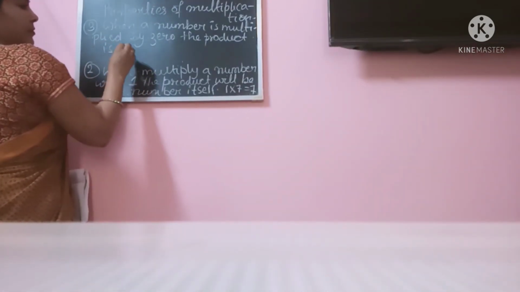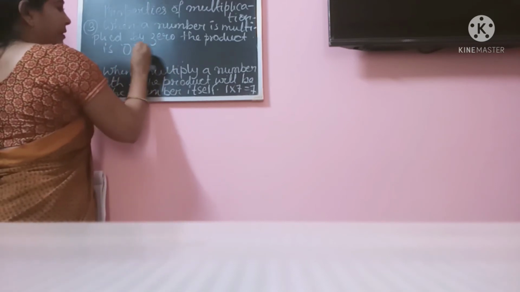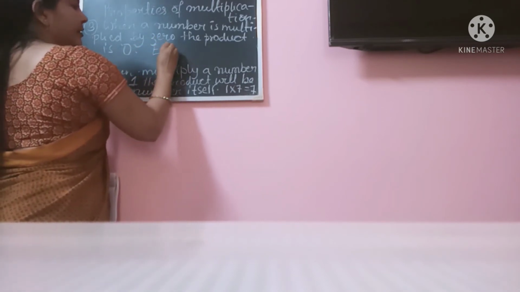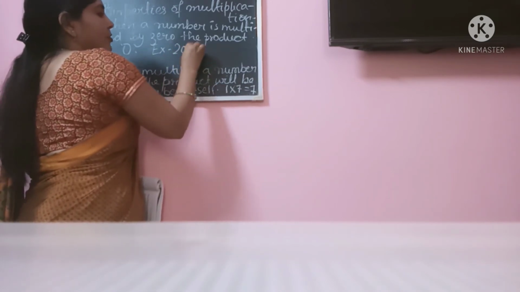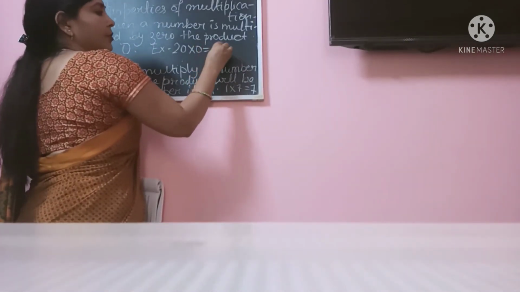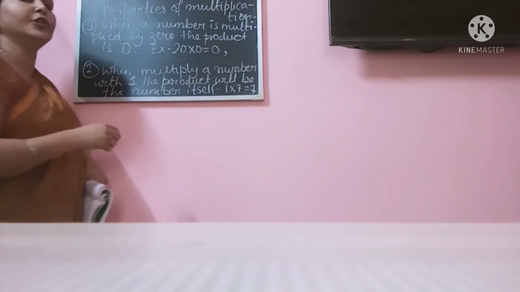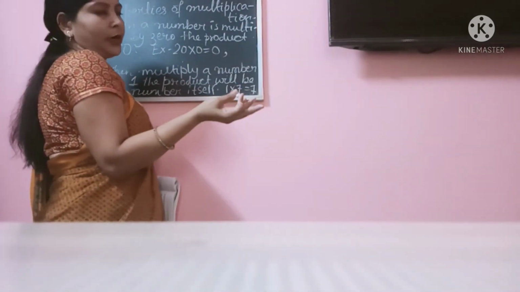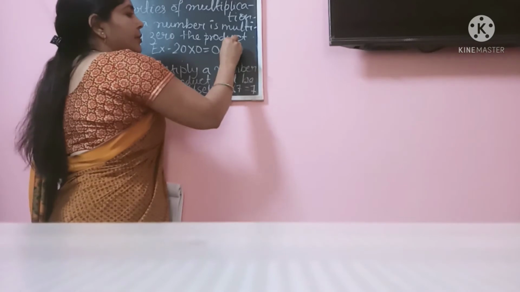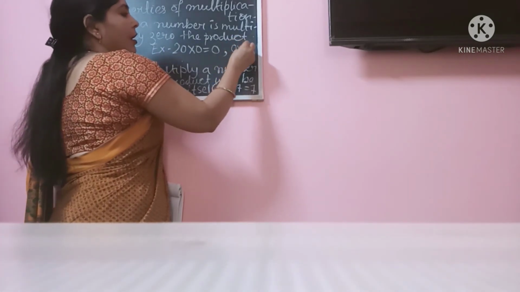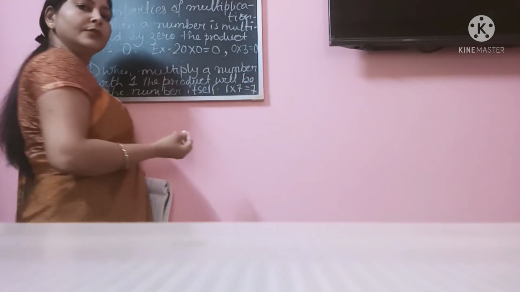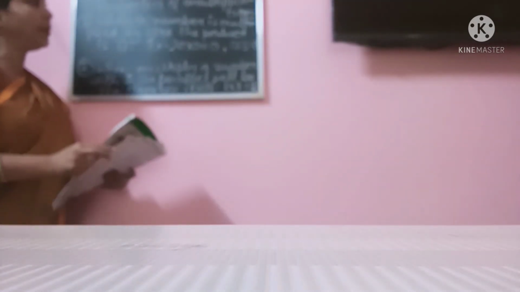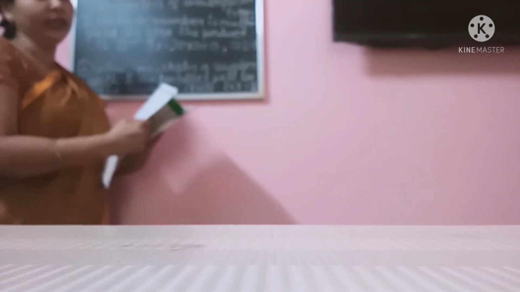Okay. Example, 20 into 0 is equal to 0. And if you multiply 0 by any number, then also the product is 0. Suppose 0 into 3 is equal to 0. Okay. So these are the three properties in multiplication which you have to understand and learn.